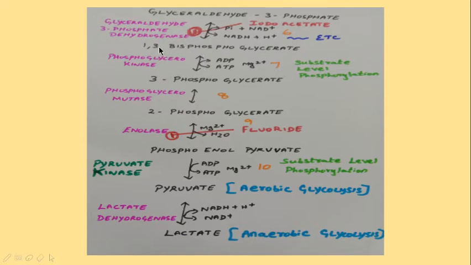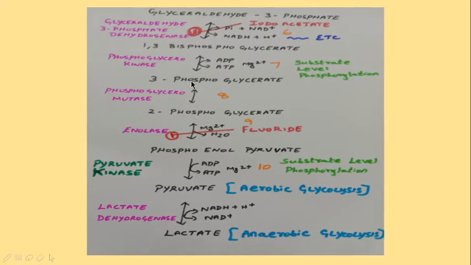Now the substrate is 1,3-bisphosphoglycerate, which has got two phosphate groups. From this 1,3-bisphosphoglycerate, the first position phosphate has been donated to ADP, so that ADP obtains this inorganic phosphate and is converted into ATP, resulting in the product 3-phosphoglycerate.